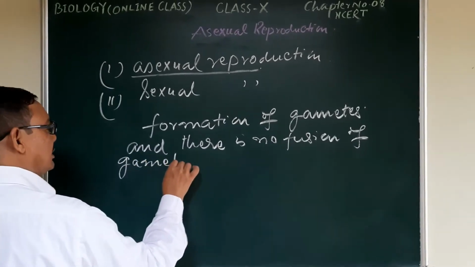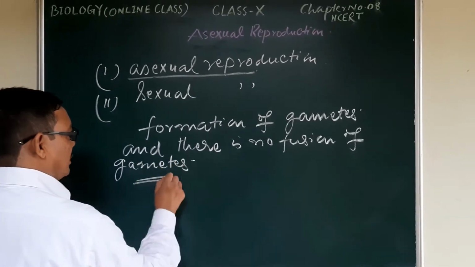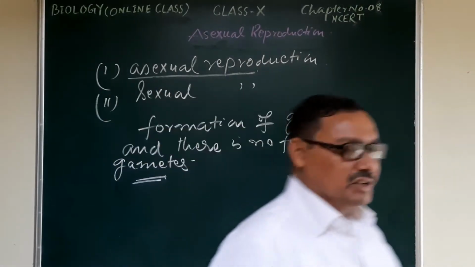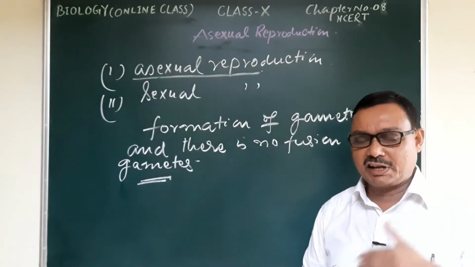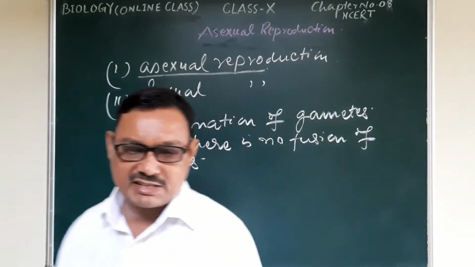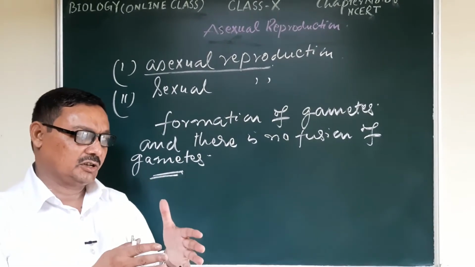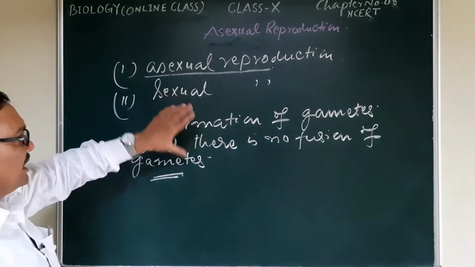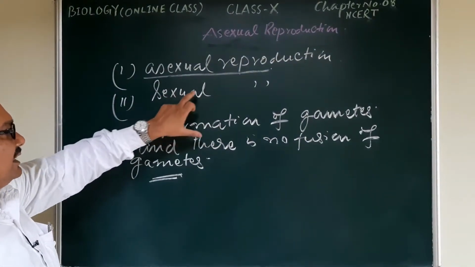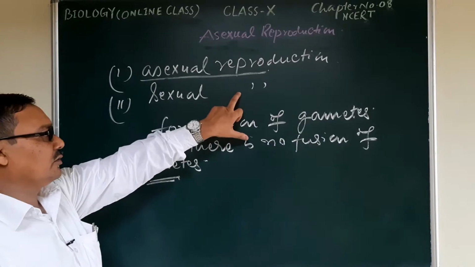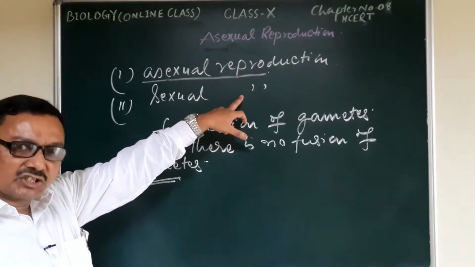That means the process occurs differently in different organisms, as there is no specific, definite way. In sexual reproduction there is formation and fusion of two dissimilar gametes.